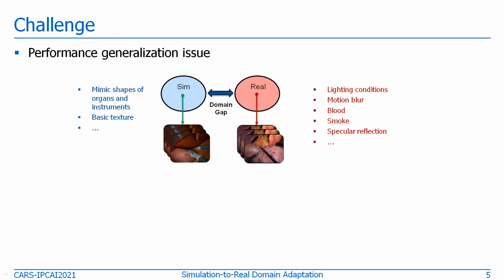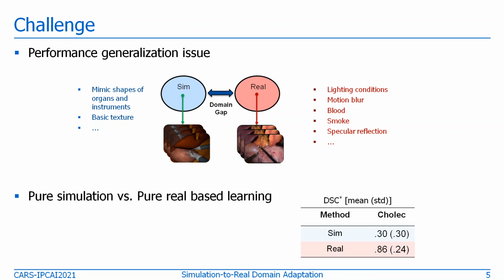However, the network trained purely on simulation data performs poorly when tested on real data due to the domain gap issue. This is mainly because the heterogeneity of the surgical scene is heavily influenced by factors such as lighting condition, motion blur, blood, smoke, and specular reflection. However, the simulation data only mimic the shape of instruments and patient-specific organs.